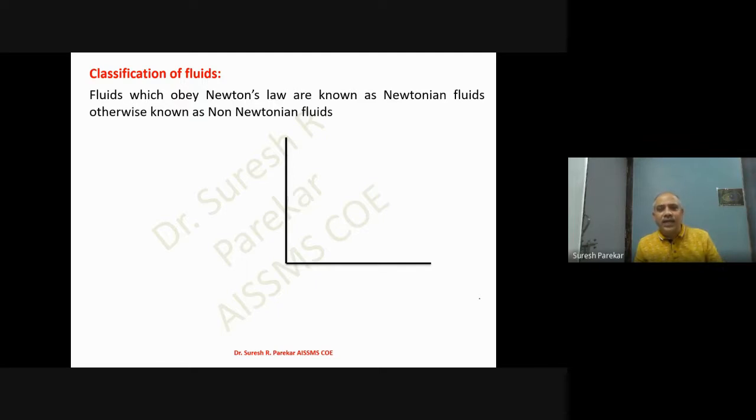Now this classification of fluids is according to Newton's law, and the liquids which follow this law are known as Newtonian fluids. So if we have a Newtonian fluid, then we have stress directly proportional to rate of deformation, that is shear strain rate, and therefore we get a linear line, and the slope of this gives us dynamic viscosity. Then ideal fluid, in that case your viscosity is zero, so we get shear stress as zero, and therefore we have rate of deformation in this fashion.